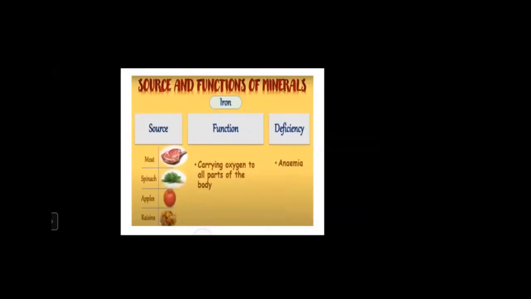Now see, let us learn about this. If we don't have these minerals, then what disease are we going to have? So first one is iron. Now the sources. From where do we get iron? We get iron from meat, spinach, apple, and raisins.